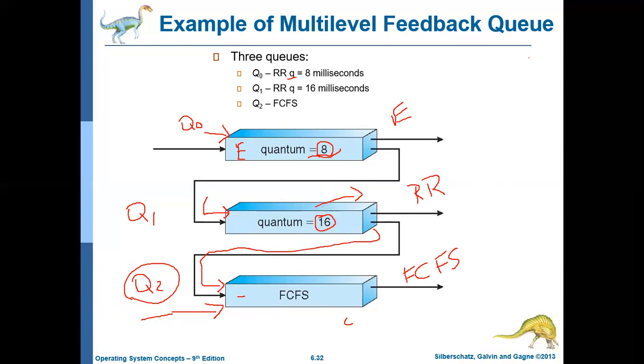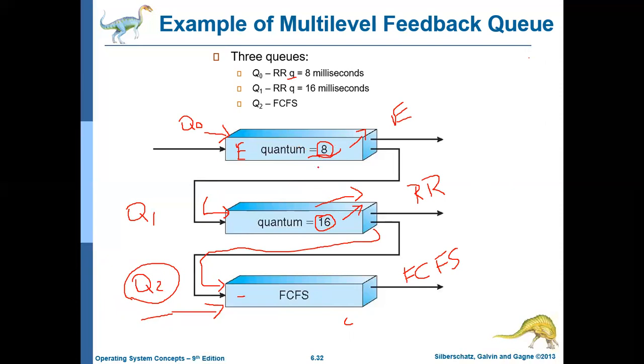So by this, the job or process that needs 8 milliseconds or less will be executed first and given the first priority. And the job that needs 8 plus 16, that is 24 milliseconds or less, will be given second priority.